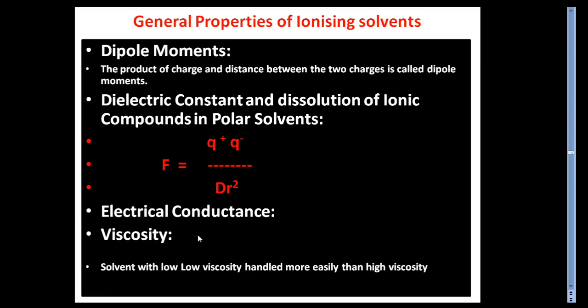A solvent with low viscosity can be handled rather easily, and precipitation, crystallization and filtration are carried out easily. On the other hand, there is considerable difficulty with solvents of high viscosity.